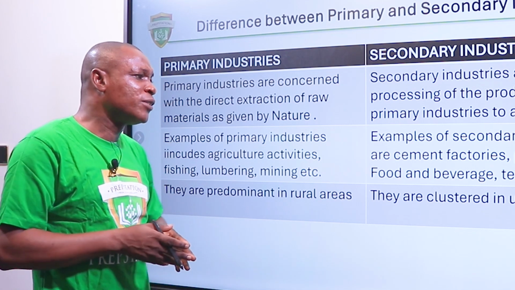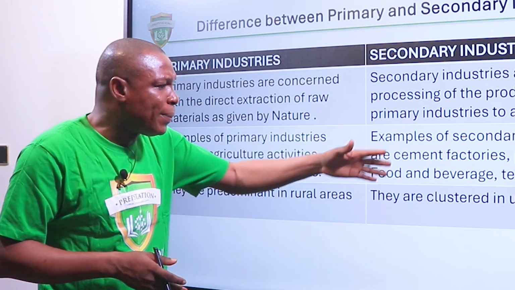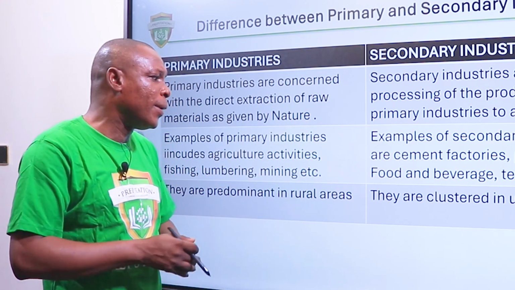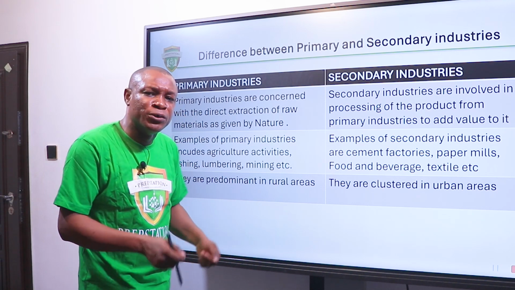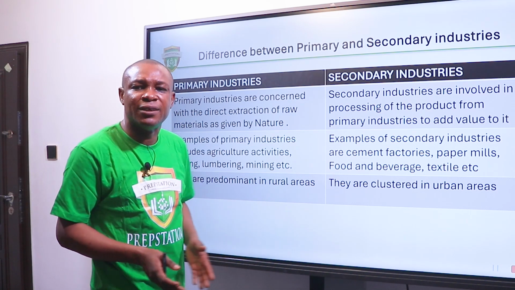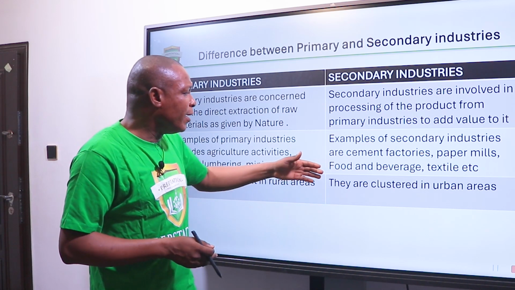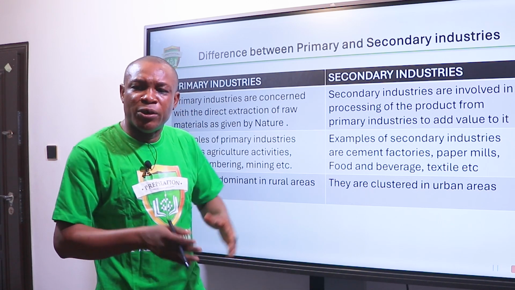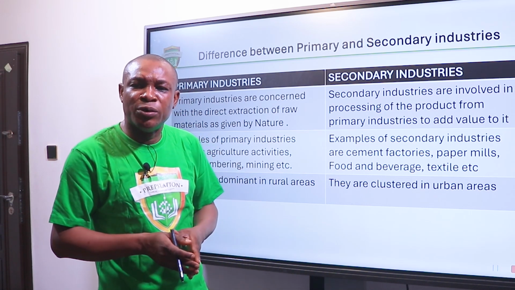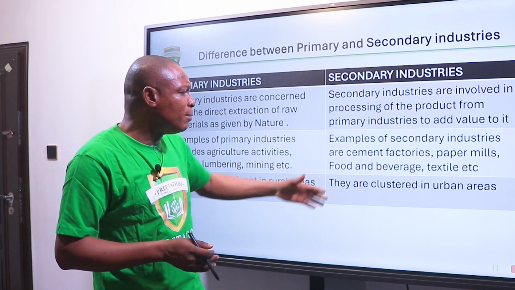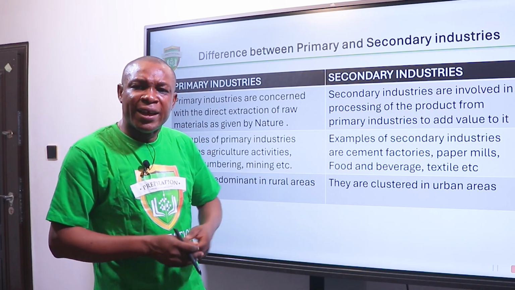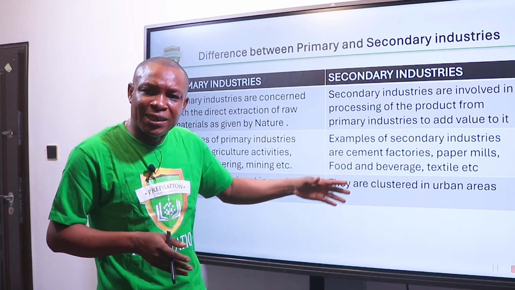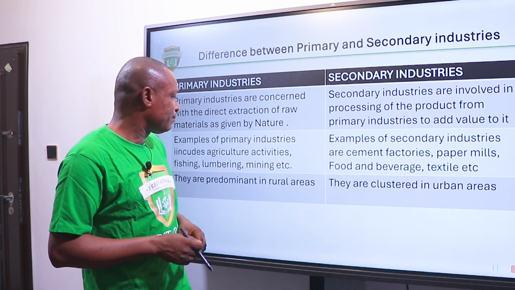Whereas an example of secondary industrial products are paper mills. That means the tree from the forest has been processed to have the paper. The fish has been processed to have maybe sardine or geisha. The cocoa from the cocoa farms has been produced into beverages to have Milo, Bonvita, Ovaltine. So that becomes a secondary industrial product. The cotton has been produced to have the clothes that we wear. That is the textile industry now.